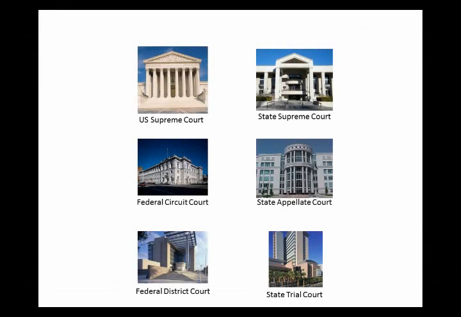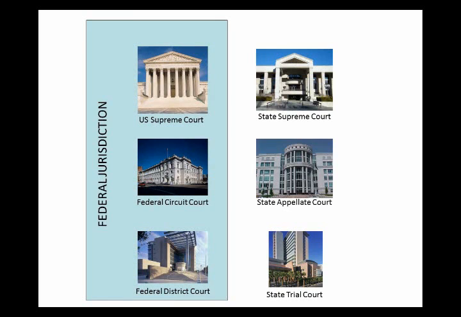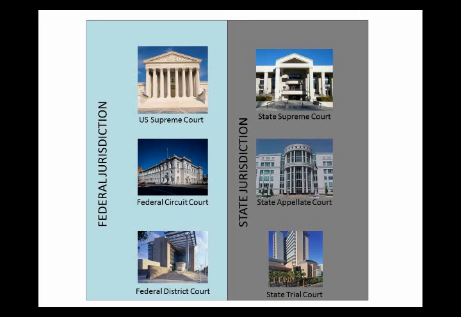Here is the basic setup of our court system. On the left are courts with federal jurisdiction. The federal jurisdiction started out relatively small, but has grown substantially over the years. Cases are in the federal jurisdiction if they concern matters of federal law, or if the parties to the lawsuit are from different states. On the right, we have state jurisdiction. Each state has its own court system, and each one is different.